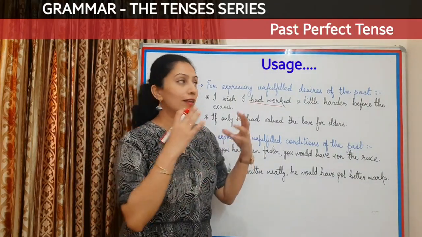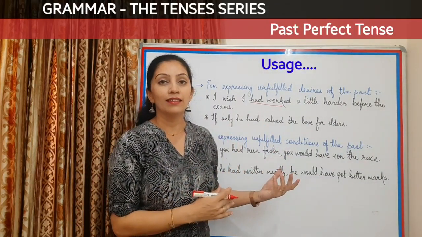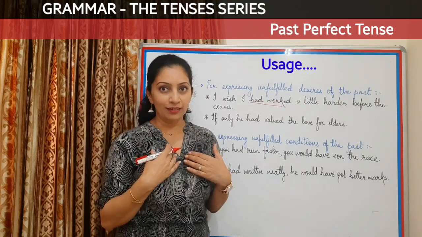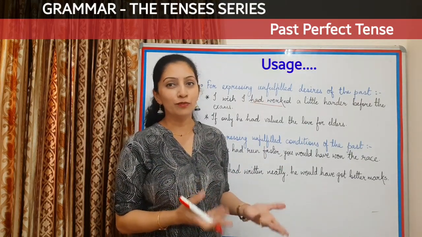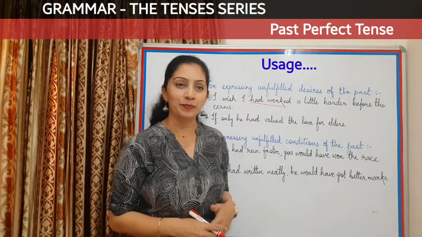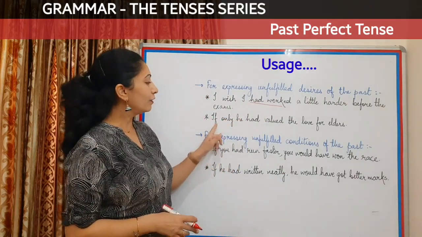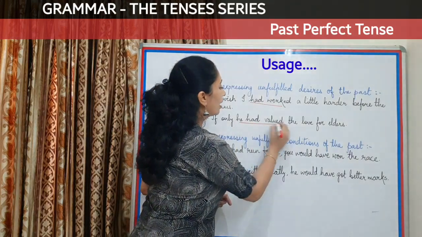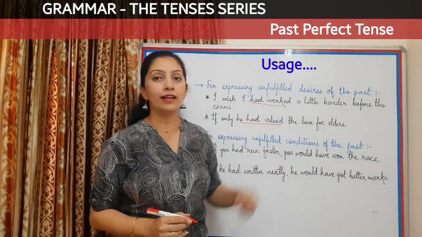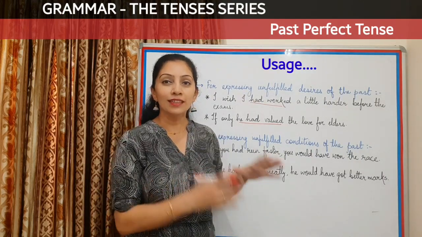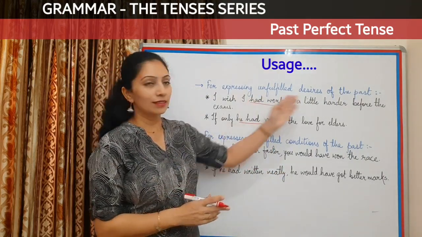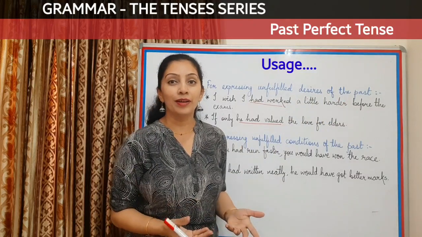Now this is an unfulfilled past desire, that if I had worked harder, I would have done a little better in the exams. But unfortunately, that couldn't happen. Now look at the next one. If only he had valued the love for elders, but unfortunately, he did not value. So in such ways, we can express unfulfilled desires of the past.